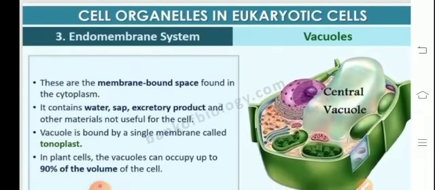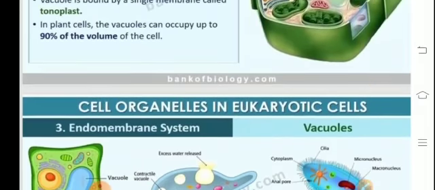The vacuoles. These are membrane-bound spaces which are found in the cytoplasm. They basically consist of an outer wall which is referred to as the tonoplast, and they contain the cell sap comprising of the excretory waste and the salt, ion, sugar suspended in it. The vacuoles occupy 90% of the volume of the cell. In case of plant cell, there is a large centrally located vacuole because of which the nucleus gets shifted towards the periphery. In animals, there are many vacuoles which are present.